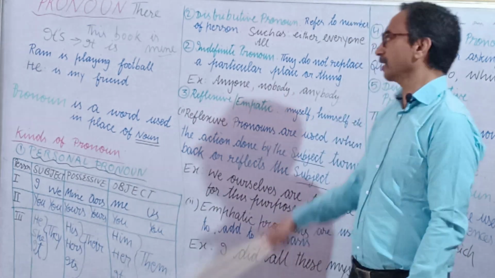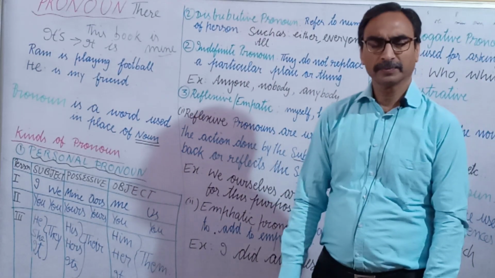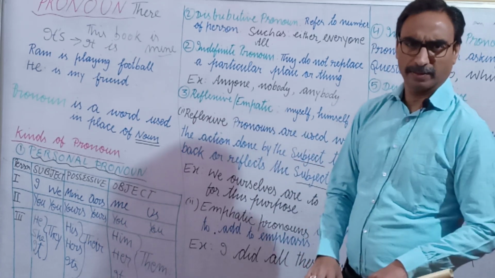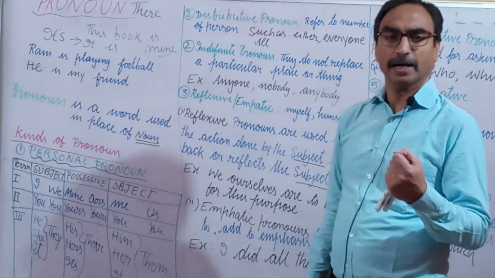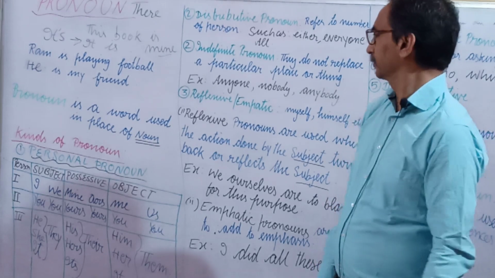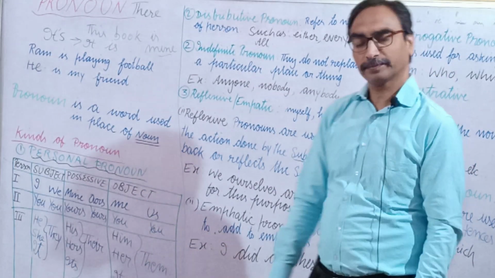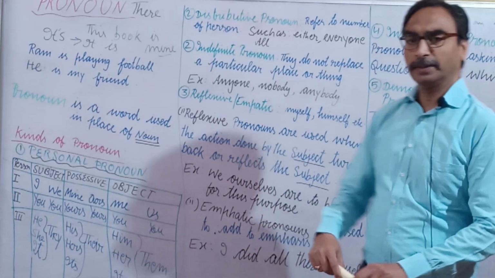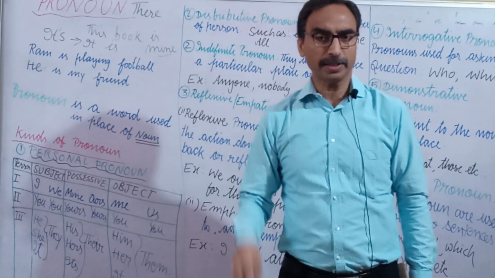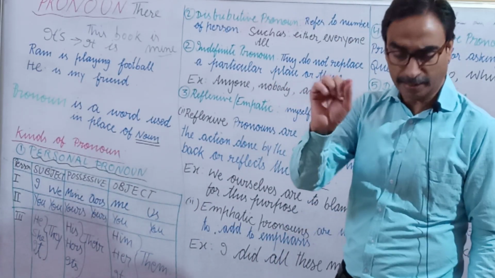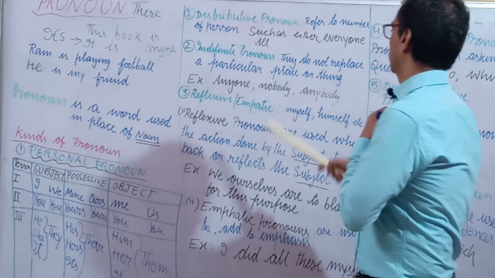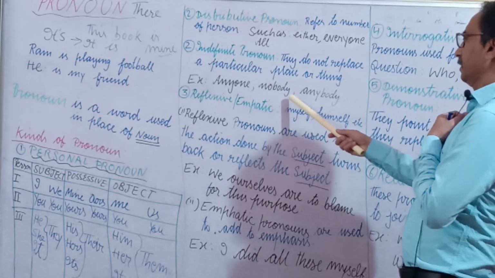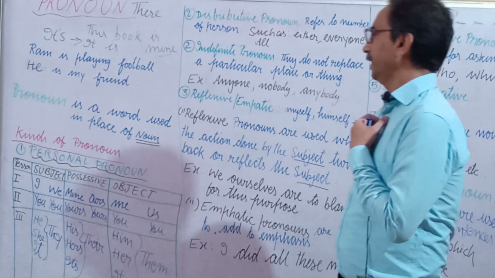After that, second comes distributive pronoun. This is used for numbers. And distributive pronouns are basically either, everyone, all, no one. All these are distributive pronoun. Then indefinite pronoun. What is indefinite pronoun? They do not tell about a particular person or particular thing. किसी एक particular आदमी के बारे में नहीं बताते, कोई भी हो सकता है, XYZ. जैसे anyone, nobody, anybody, all these are what? Indefinite pronoun.